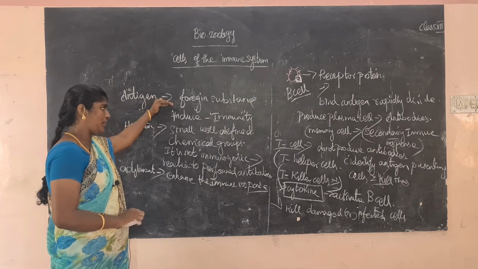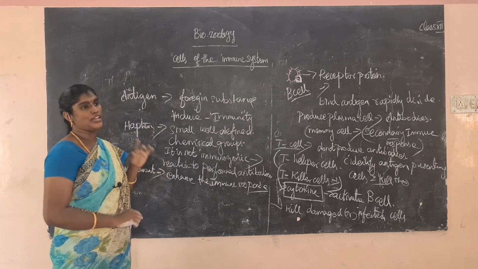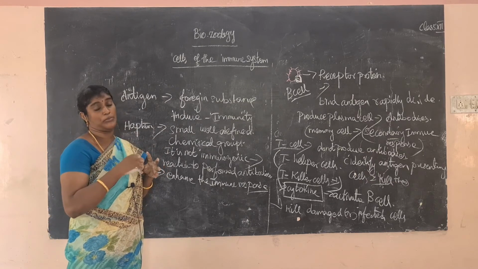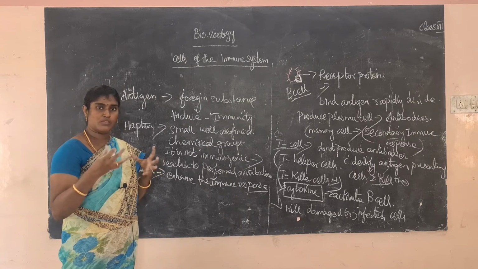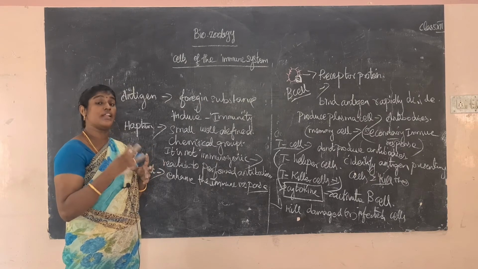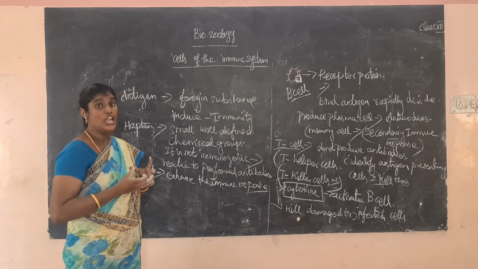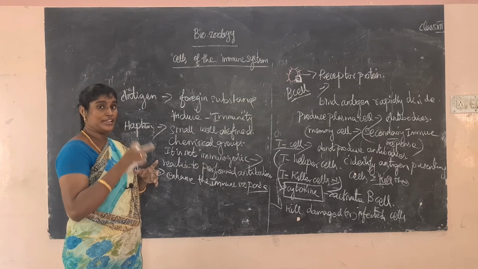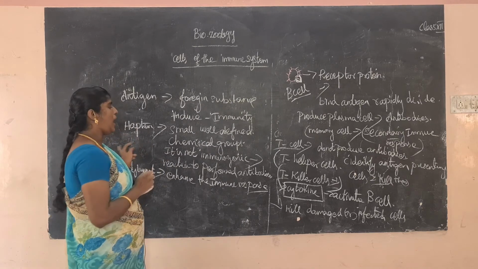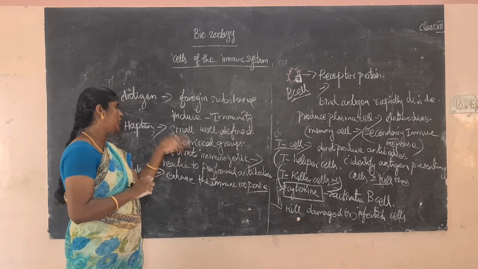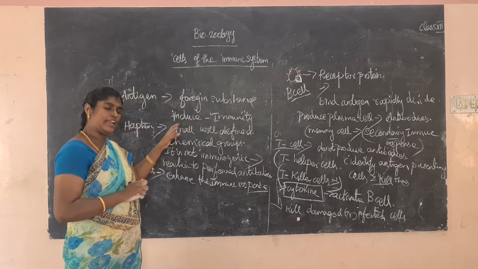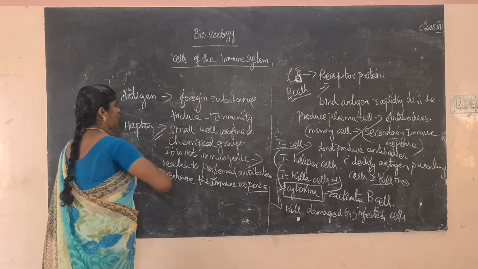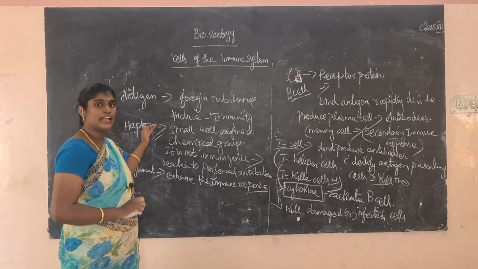The first word is antigen. Antigen is the foreign substance that induces the immunity. So especially the antigen is the immunogen because it induces the immune system. எதை induce பண்ணுது, immune system induce பண்றதுனால it's called immunogen அப்படினு சொல்லலாம். Next, haptan is a small well defined chemical group. It is not immunogenic but preformed antibodies கூட react ஆகும். Carrier is very important for the haptan.